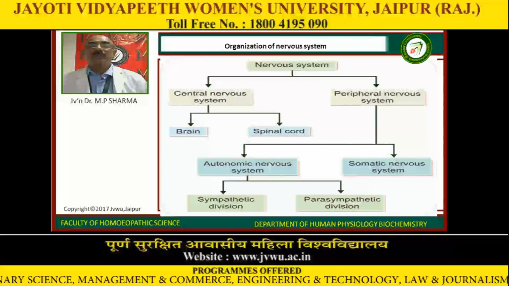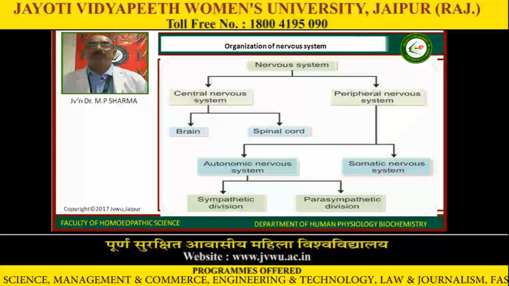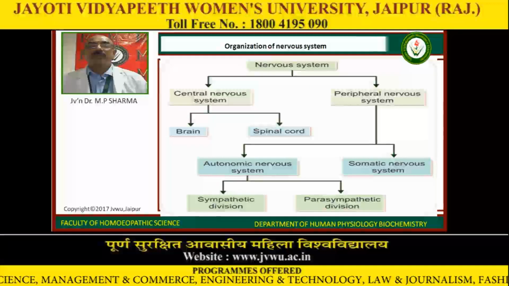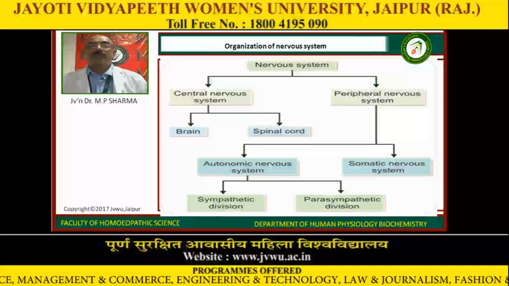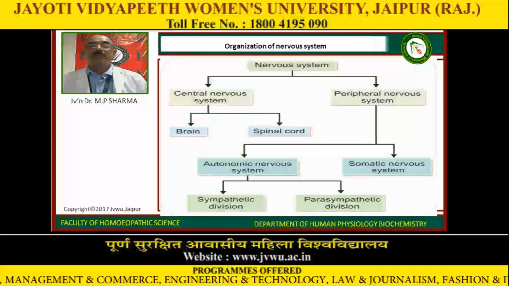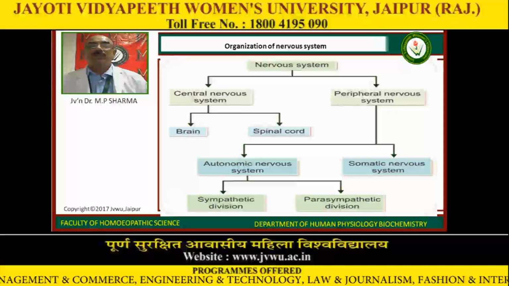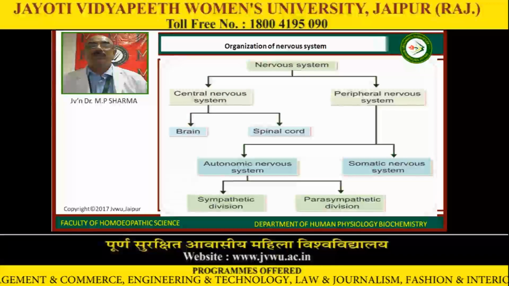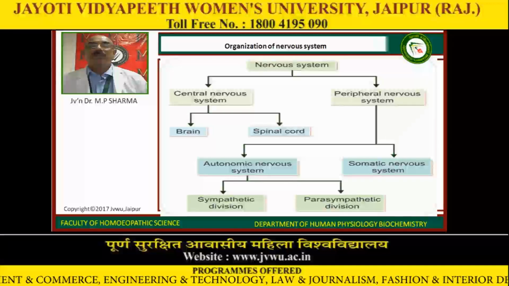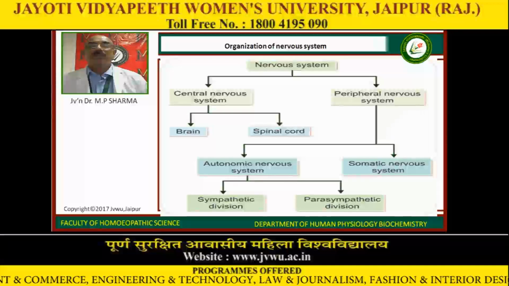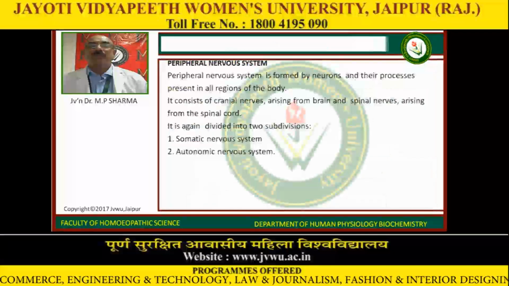Now, organization of the nervous system. The nervous system can be divided into two parts: central nervous system and peripheral nervous system. The CNS is further divided into brain and spinal cord, whereas the PNS is divided into autonomic nervous system and somatic nervous system. The autonomic nervous system is again divided into sympathetic division and parasympathetic division.